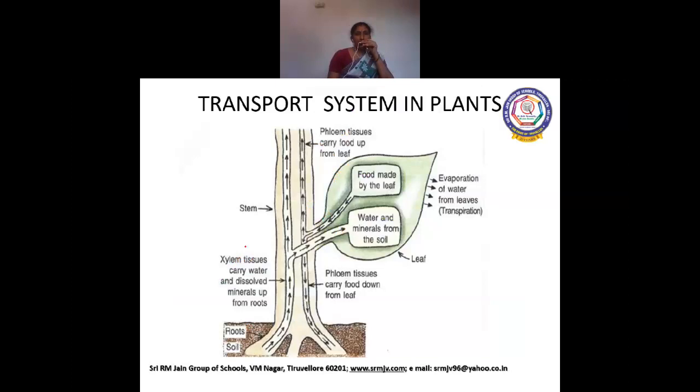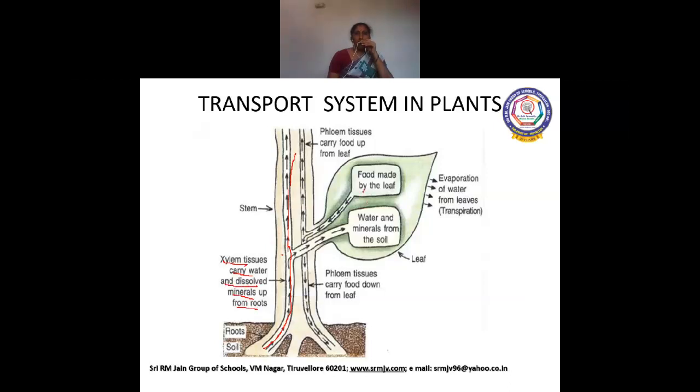Now internally, it is shown in this picture how roots carry the water through the xylem vessels to different parts of the body or to the tip of the leaf. Xylem tissues carry water and dissolved minerals up from the roots.